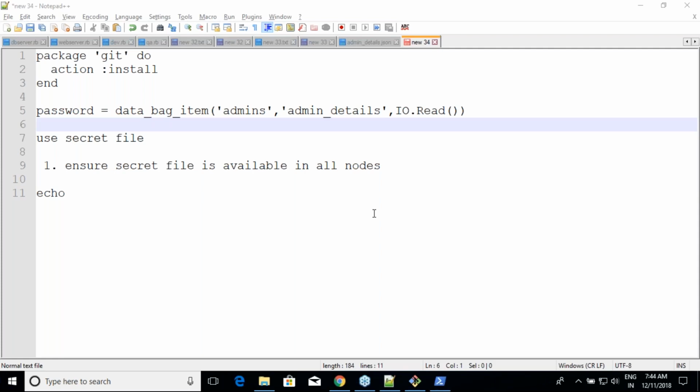Can we decrypt the password in case we forgot the password? Yes, you can. In the case of what? You forgot the password or the key, the secret. If you forget the secret, there is no way on earth to get it, because that's how it is. Encryption here is symmetric cryptography. So what is symmetric cryptography? For encrypting and decrypting the information, you are using the same key, right? So whether to encrypt or to decrypt, you need to know what your secret was. If you forget that, there is no way on earth to recover it. If there is a way of recovering it, that is a security loophole. All right. So that's how things work.